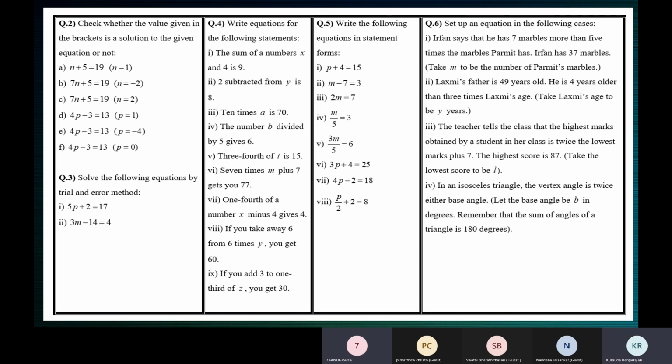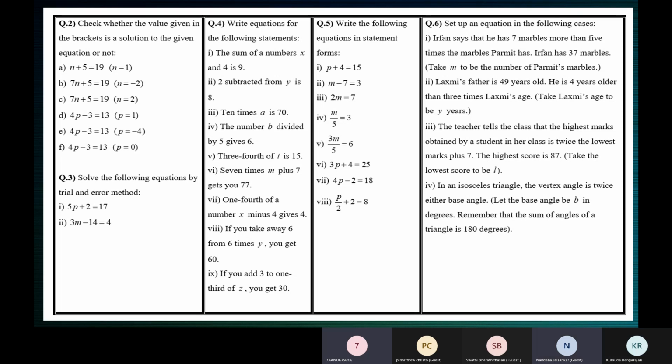Now you'll take up the LHS, right? 4p minus 3. Yes, ma'am. Then what will you do? We'll keep 4p and we'll put the minus 3 to the RHS as plus 3. No, you're not solving the equation. Anugraha, we are not solving the equation. We are just checking if the value in the bracket is a solution or not. Okay, ma'am.